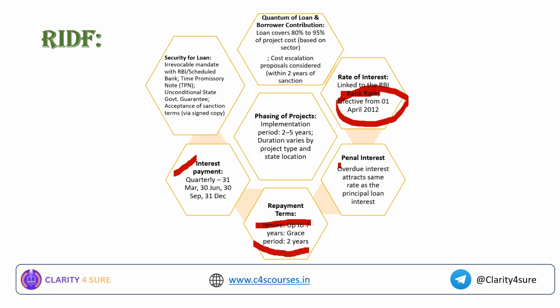Okay, interest rate payment, it is on quarterly basis. It is 31st March, 30th June, 30th September, and 31st December. Okay, so this is the interest payment, which is on a quarterly basis.